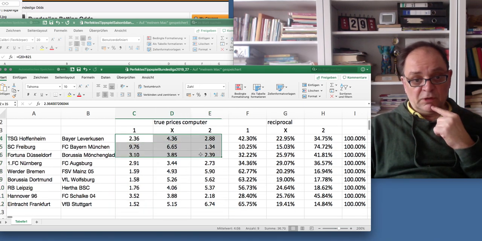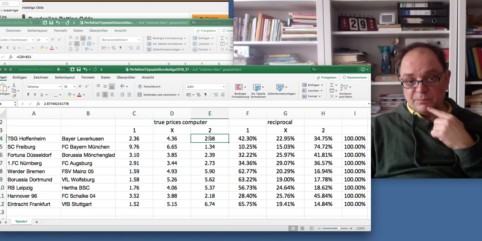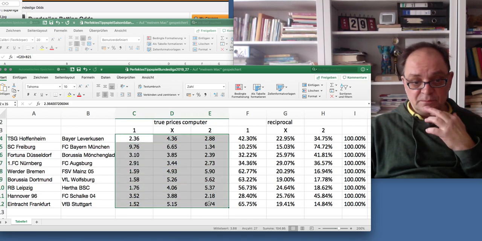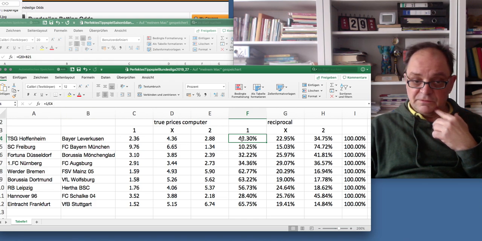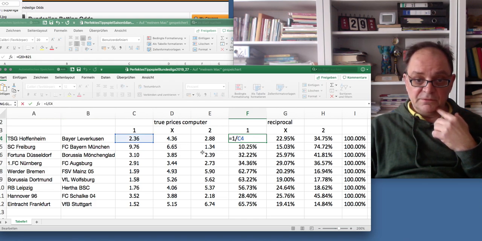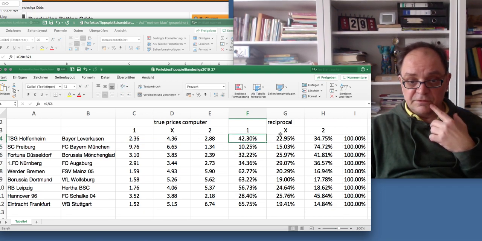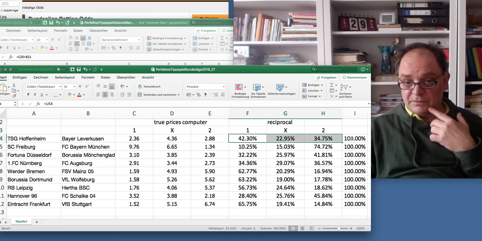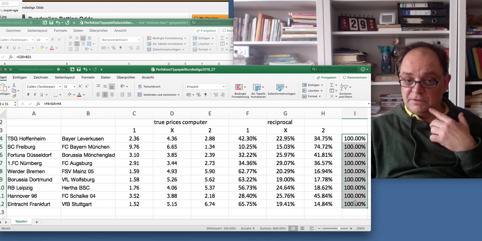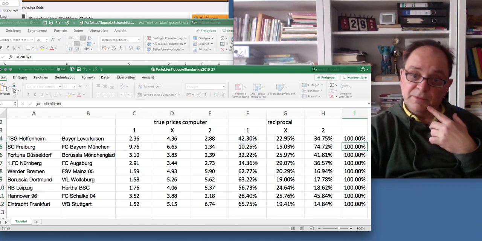They are compiled to 100%. Those are the prices as if they were market prices, but they are true prices, not market prices. Those are the reciprocals of that. You can see here, this is 1 divided by C4. So this is the reciprocal of these, and all 3 reciprocals added up land on 100%, exactly as this is the sum of these 3 probabilities.